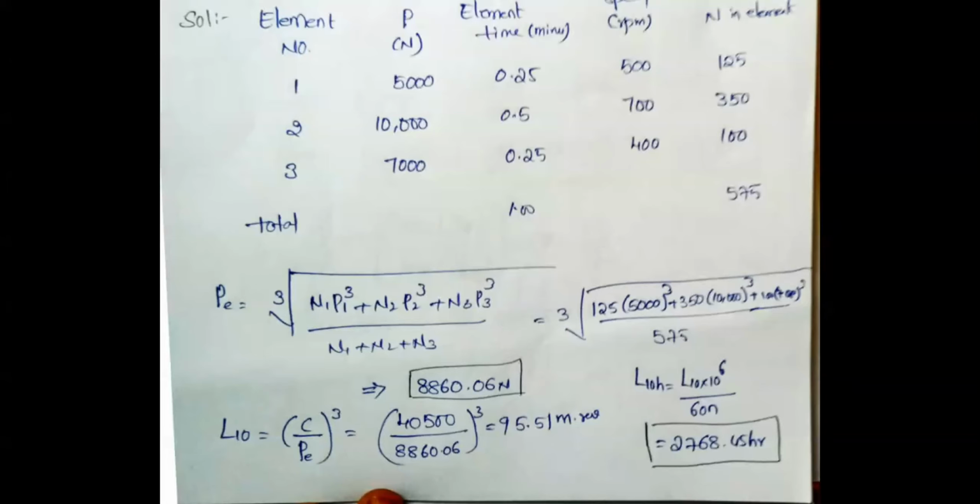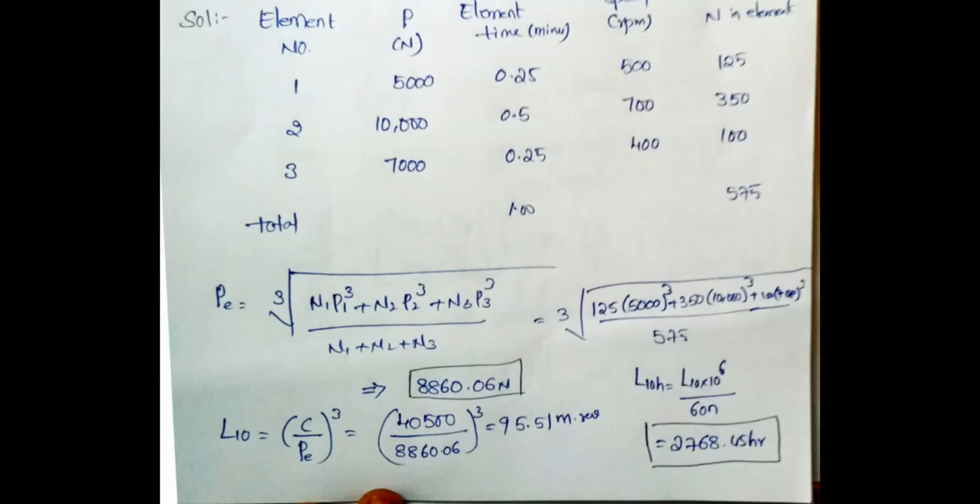So the life of a bearing you are supposed to calculate here, right? In order to calculate the life of a bearing, you already know the formula. By rearranging the terms, you will get L10 equal to (C by P E) whole power 3. Why are you giving whole power 3? Whether it is a ball bearing or roller bearing, you can consider the exponent value, whether it may be 3 or 10 by 3. It purely depends upon the type of bearing. Here we are using a ball bearing, right? So according to that, you can consider the value. Simply substitute in the given relation, you will get the value, right?